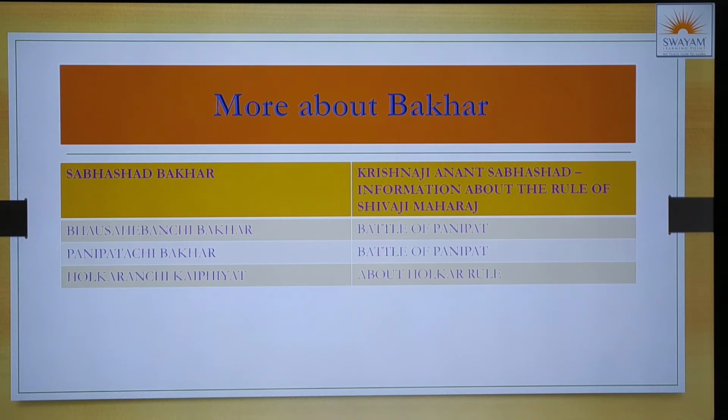The second was Bhausahebanchi Bakhar. It gives you the minutest detail about the Battle of Panipat. Panipatchi Bakhar, whatever it is, it's basically the Battle of Panipat. Again, this particular Bakhar gave an insight about the Battle of Panipat. Holkaranchi Kaifiyat is about the Holkar rule. So this was basically written during the Maratha Empire. Just give a glance at it. Everybody had written on a topic, and they wrote in detail about the same.